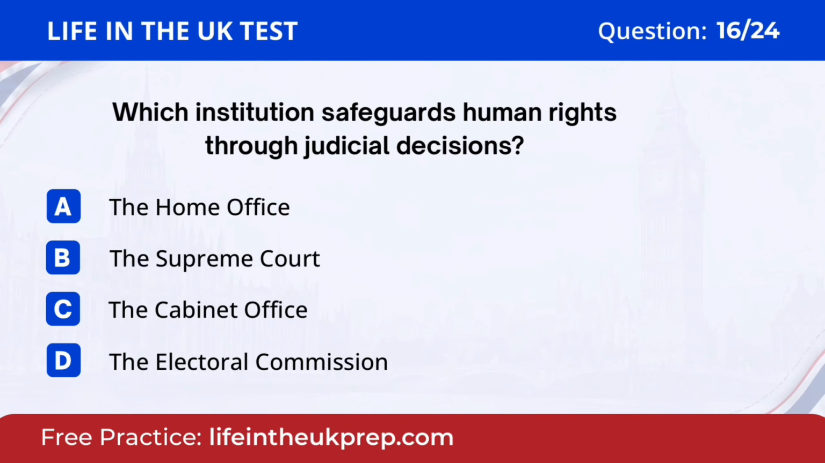Question 16. Which institution safeguards human rights through judicial decisions? A. The Home Office. B. The Supreme Court. C. The Cabinet Office. D. The Electoral Commission. The answer is B. The Supreme Court.